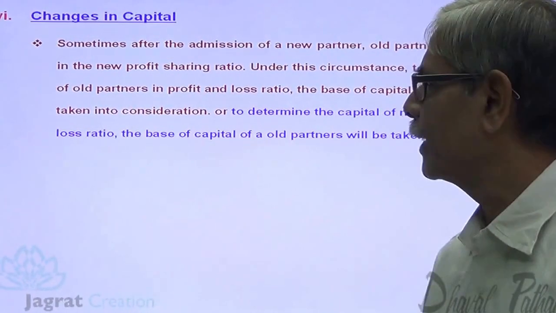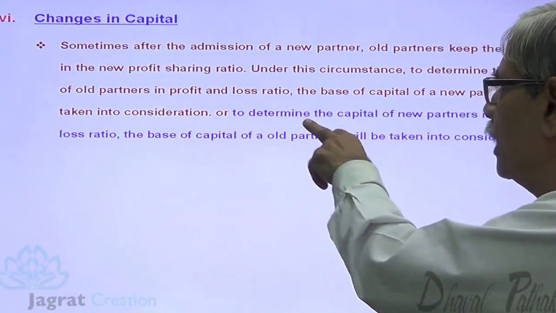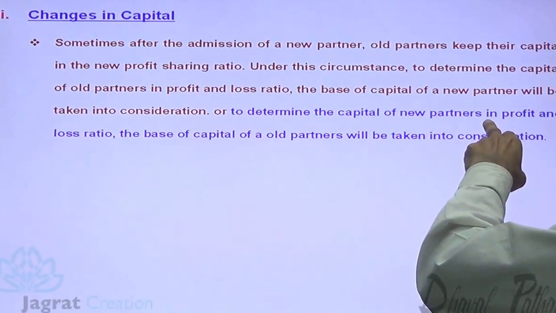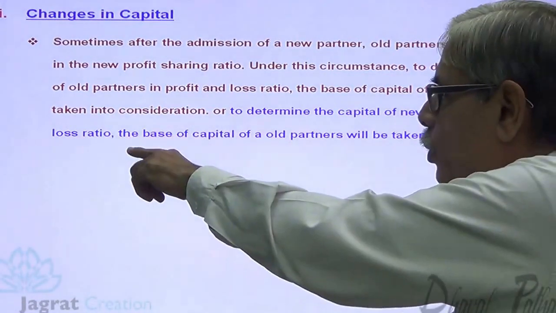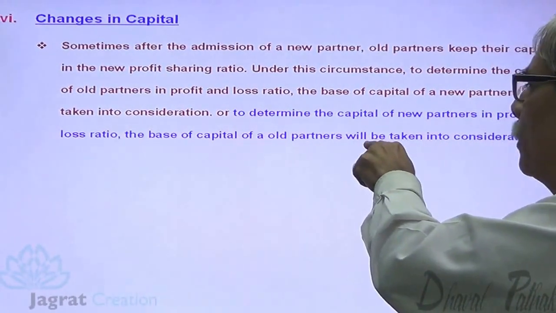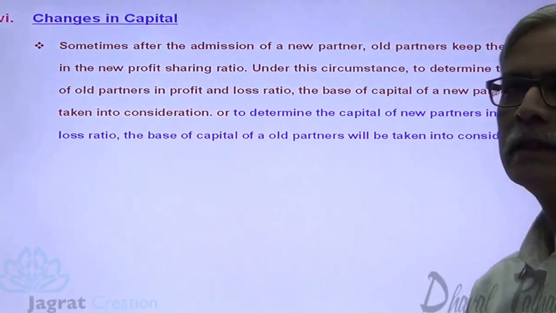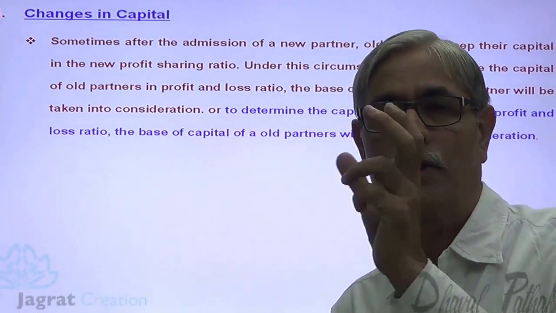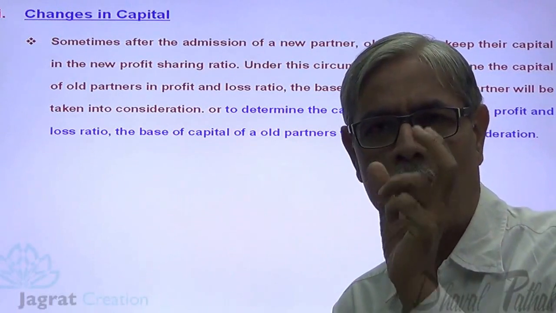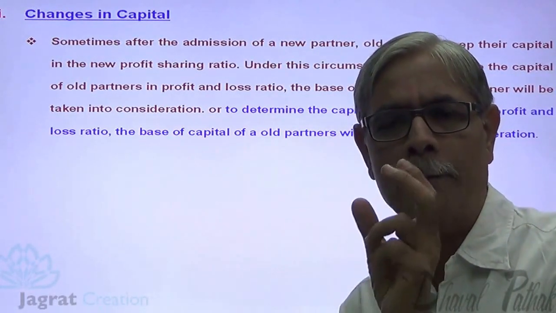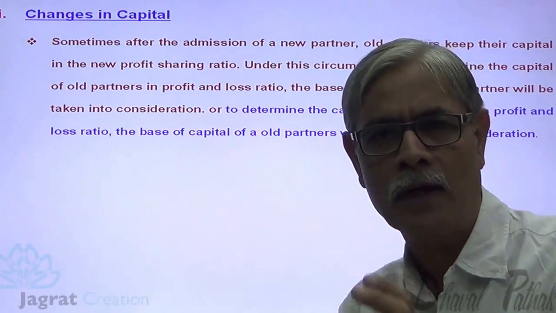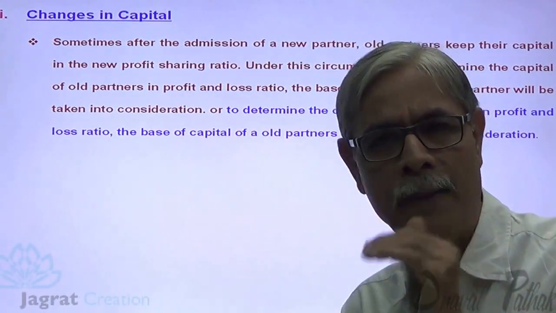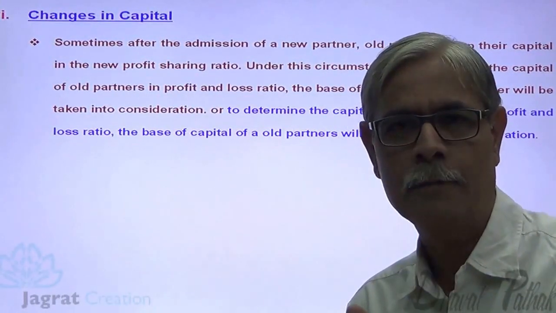The other way of capital adjustment is to determine the capital of a new partner in the profit and loss ratio, on the basis of the capital of old partners. Remember two aspects. The total capital of all old partners in the existing firm will be considered as the base, as the standard.